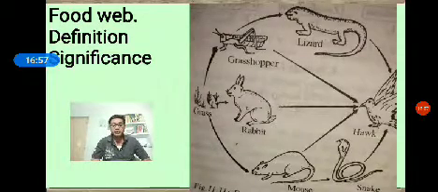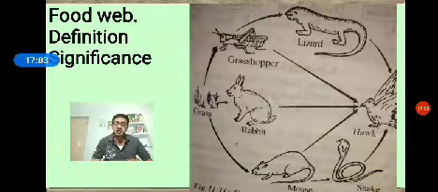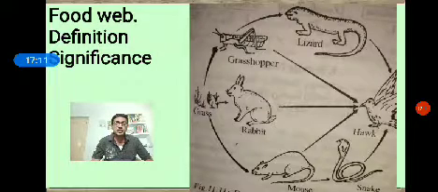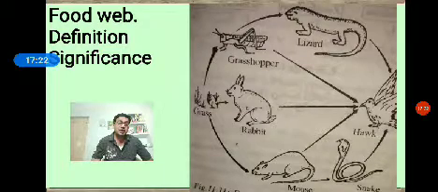Then, when it comes to exactly how energy flows: the transfer of energy from one trophic level to another trophic level is called energy flow. The producers synthesize and store energy in the body by a process called photosynthesis. Here the flow of energy in an ecosystem is unidirectional, not bidirectional.